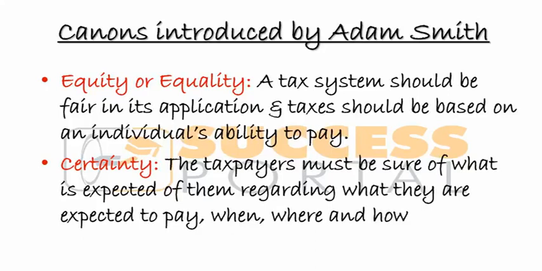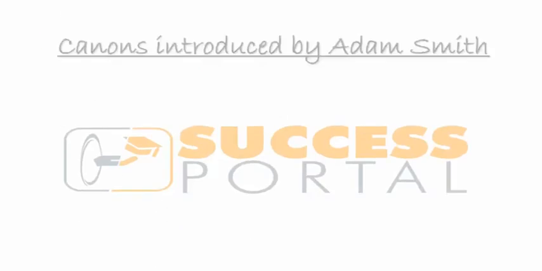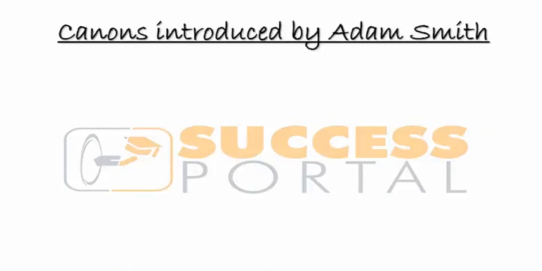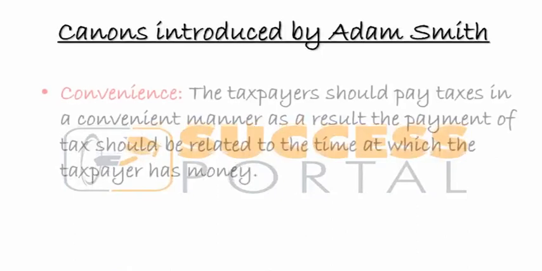Muzikhala mukudziwa how much money I'll pay. That's being certain, right? A good tax system should make sure that taxpayers already know what amount they are supposed to pay, when and where and how they should pay it. That tax system is certain, has certainty, right? And that's another canon that was suggested by Adam Smith.